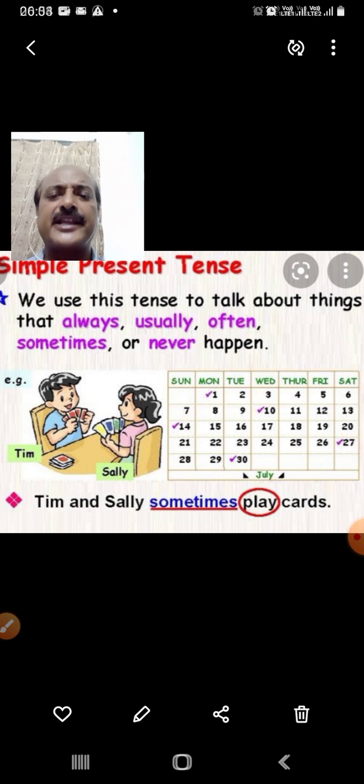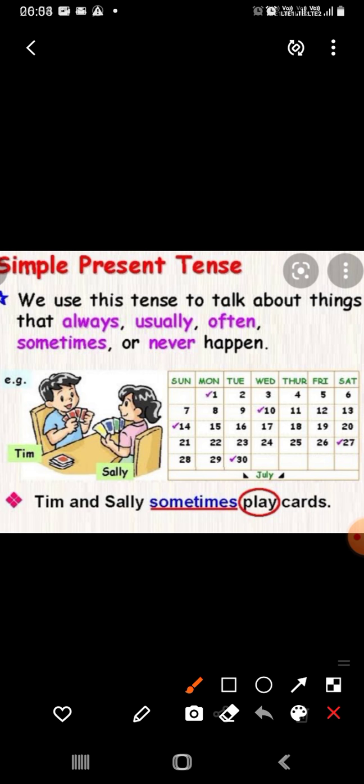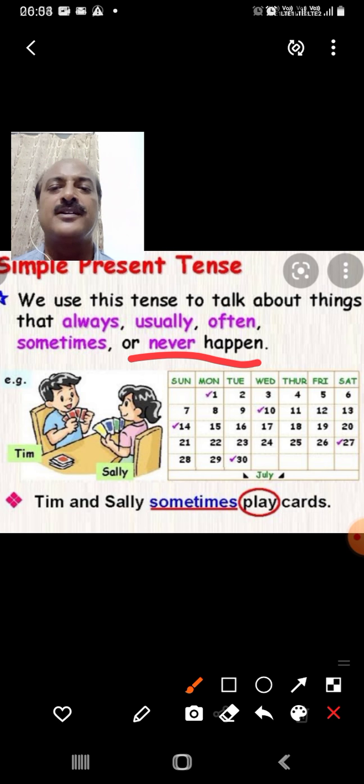We use it to talk about things that always, usually, often, sometimes, or never happen. That is in the present tense, simple present tense. That some actions are done every day. Like you come to school every day, you brush your teeth, your father reads newspaper every day, your father goes to work every day, your mother packs your lunch every day. So these are the things that happen every day. I live in Patna. I go to school by bus or by bike.